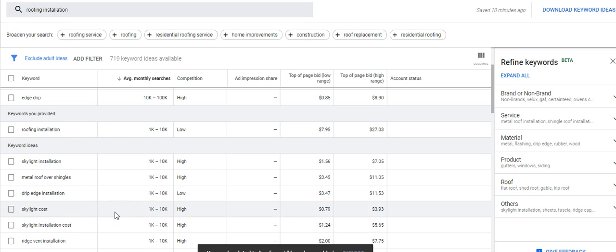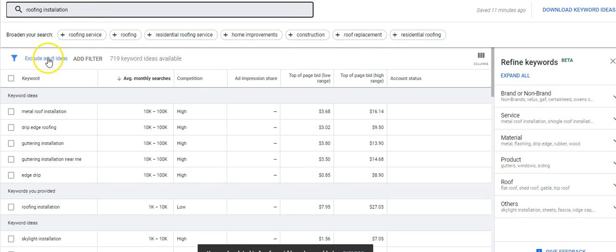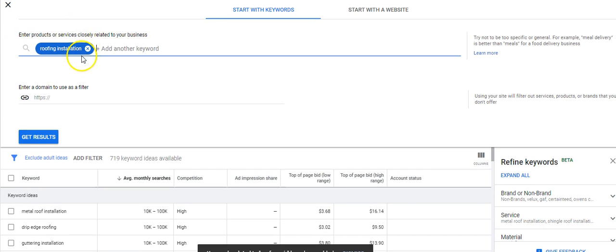So when I say it's not rocket science, it's not rocket science. However, figuring this out takes knowledge. It does take knowledge to figure out what keywords do I want to use. What's my budget that I have. Those are a lot of things that you're going to look at when you're looking at this. Let's go back to roofing. I wanted to show you something else. So I want to go back and just do roofing.